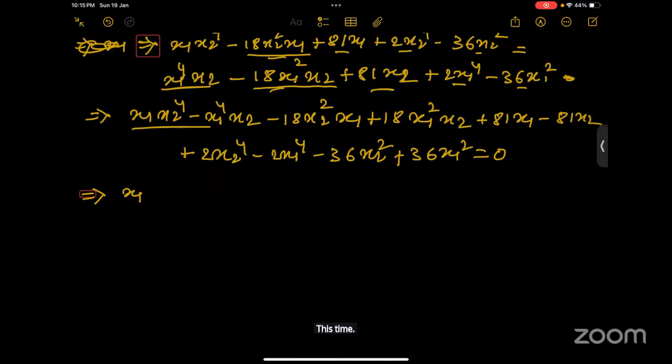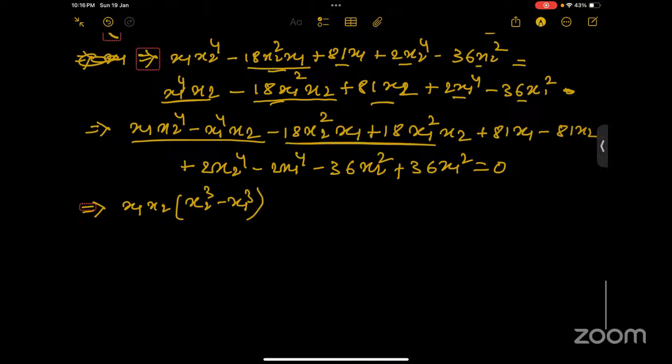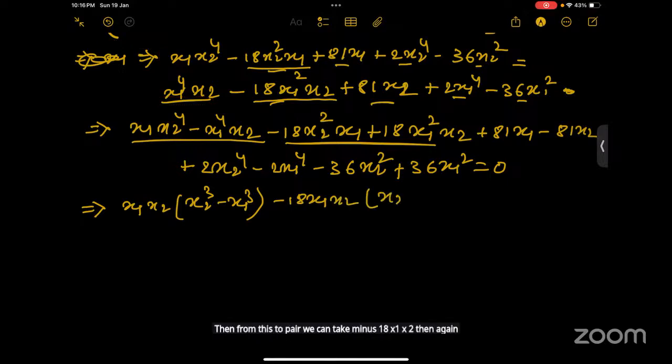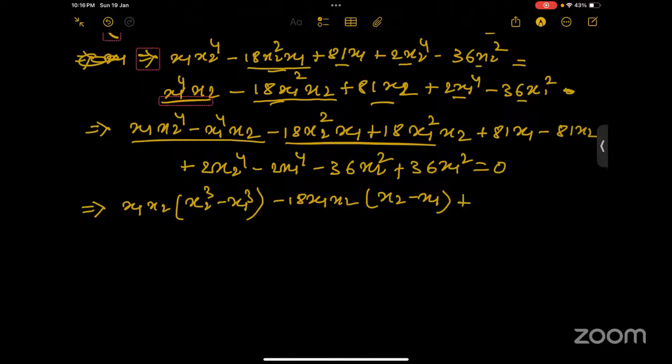So from these two pairs, we can take x1, x2 as common. So we will get x2 cube minus x1 cube. Then from these two pairs, we can take minus 18 x1, x2, and again we will get x2 minus x1, plus 81.